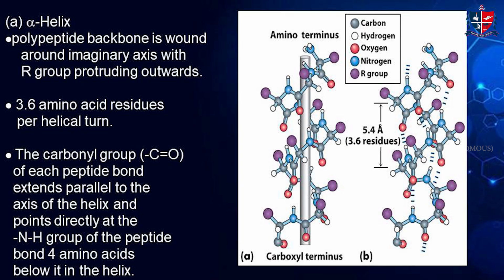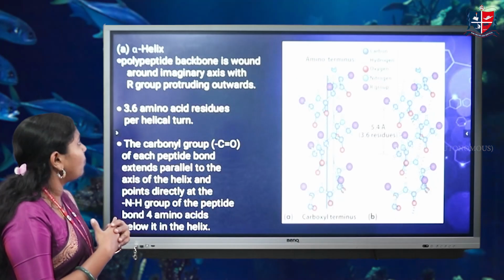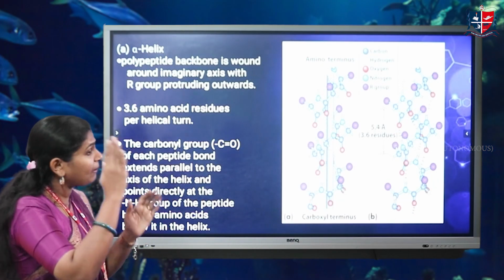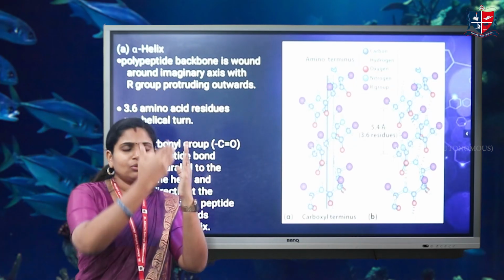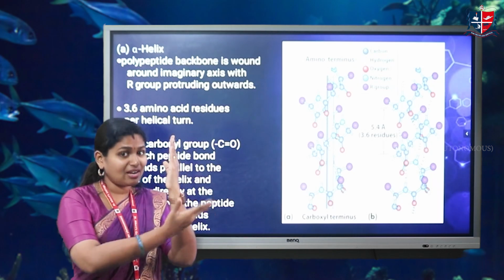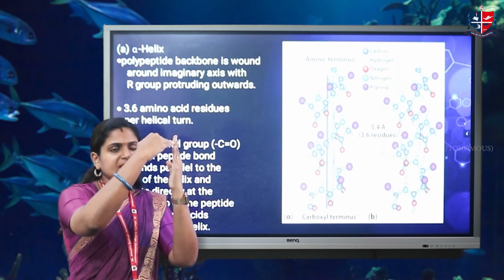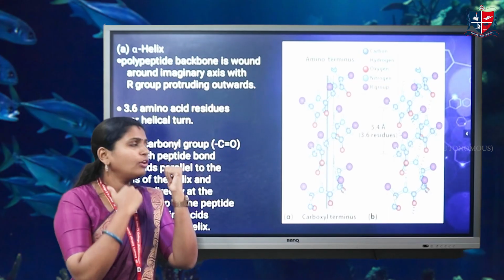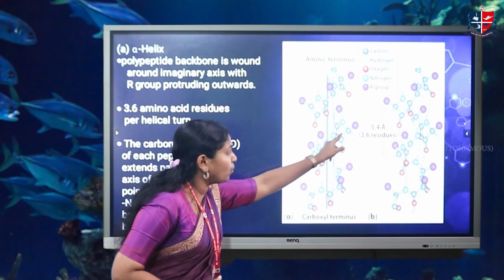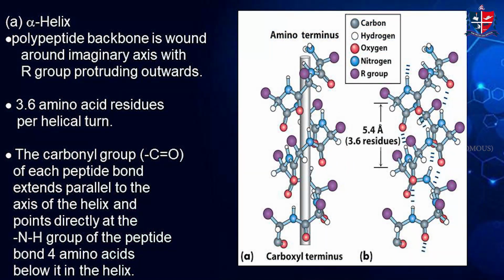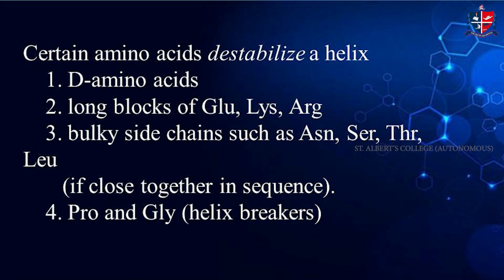Here we are elaborating the alpha helix. Alpha helix means it is a polypeptide backbone that is wound around an imaginary axis. Coming to their structure, we want to first imagine an imaginary axis, and around this axis the alpha helical structure is wrapped, and the first amino acid is having a hydrogen bond with the fourth amino acid like this. This is the imaginary axis, and these polypeptides are wrapped around. This is a 3D structure of the alpha helix. Here we can see carbon, hydrogen, oxygen, nitrogen and R group. And this is all of the alpha helix.